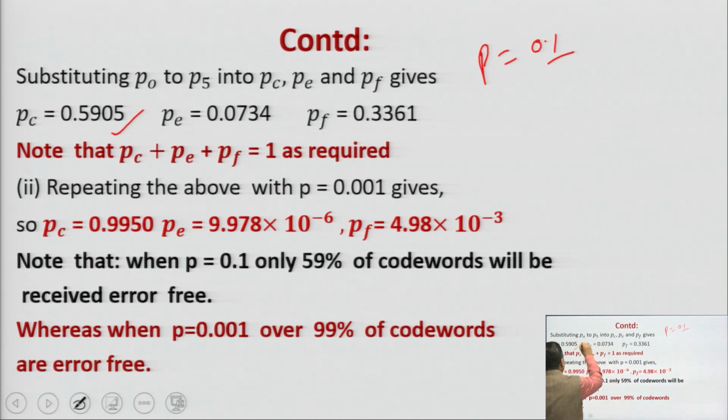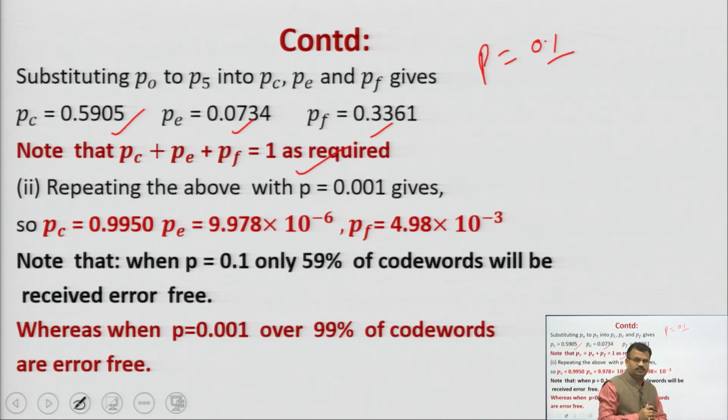Pc is equal to P0, Pe is equal to P2 plus P4, Pf is equal to P1, P3, P5. And if you add all three, what should come? 1. Keep this in mind too. From this you can check that your values of Pc, Pe and Pf are correct.